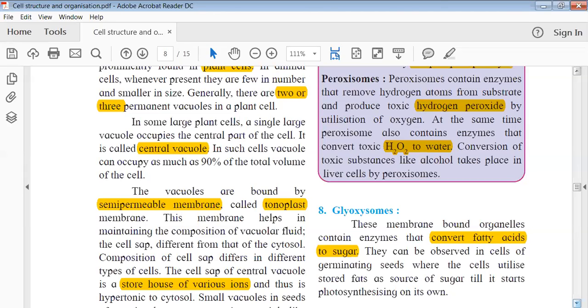Okay, so the membrane, as I mentioned, the vacuoles are membrane bound organelles, but the membrane in this case is not a freely permeable membrane. It will not allow everything, and that's why this typical membrane is called a semi permeable membrane. Tell me, which other membrane was semi permeable in a cell?